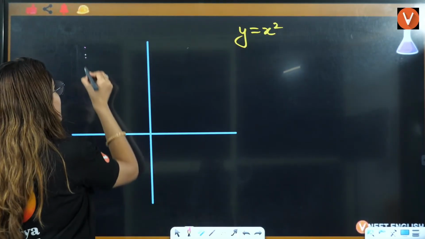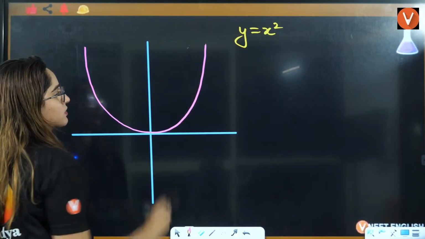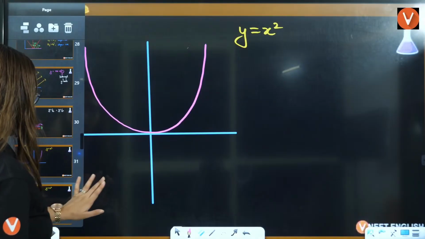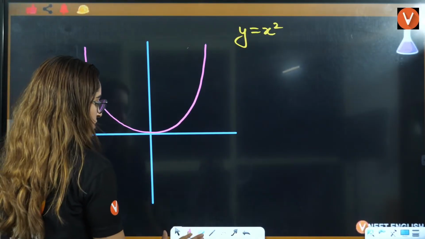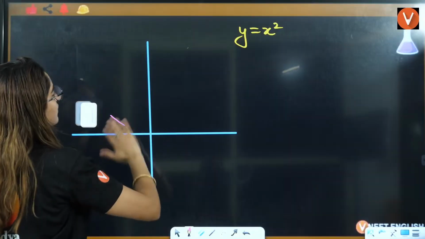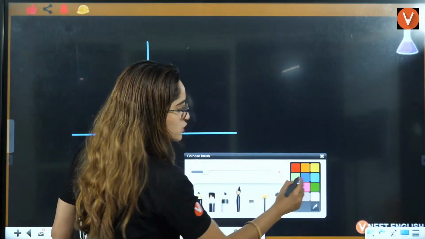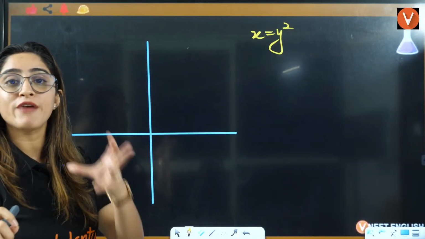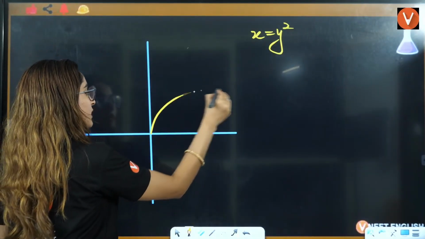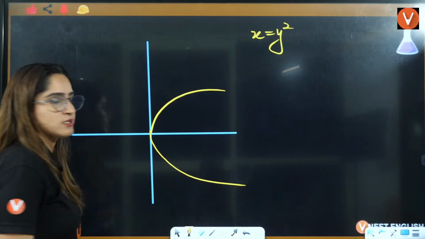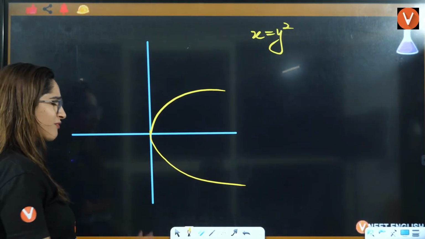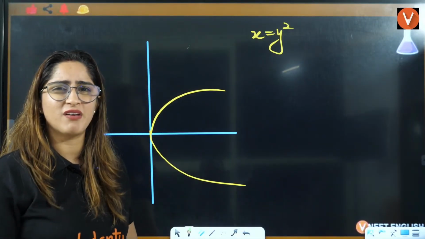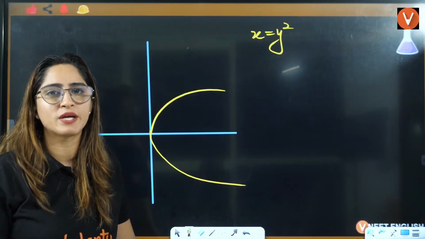Let's say you have x is equals to y square. Now the mouth of x is open. So that means it will be like this. Okay. I don't think you have any equation in chemistry which is like this. The rarest of rare equation is like this.